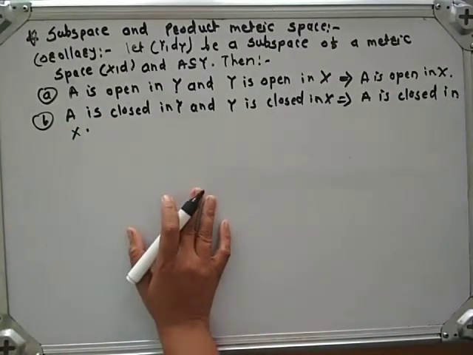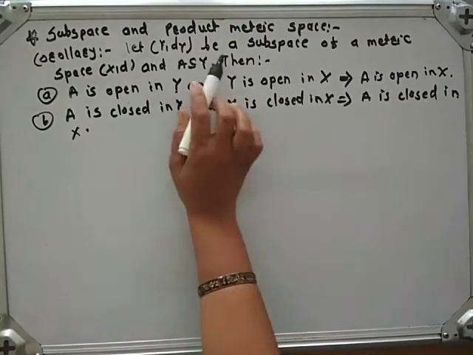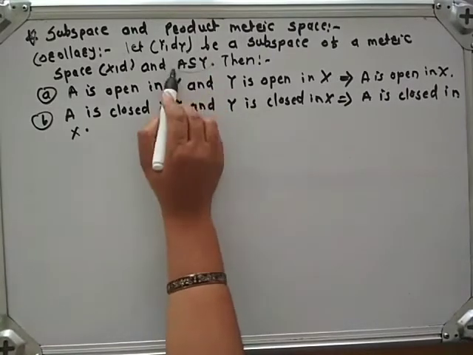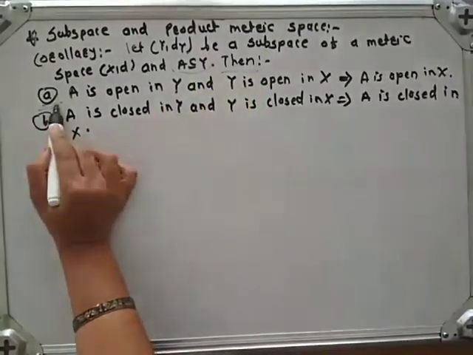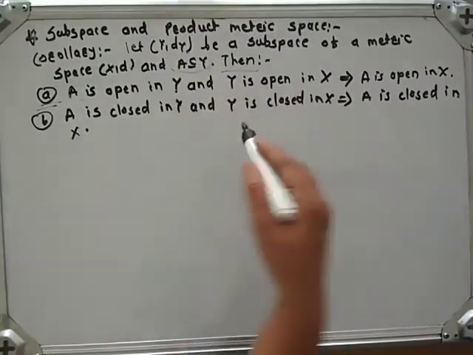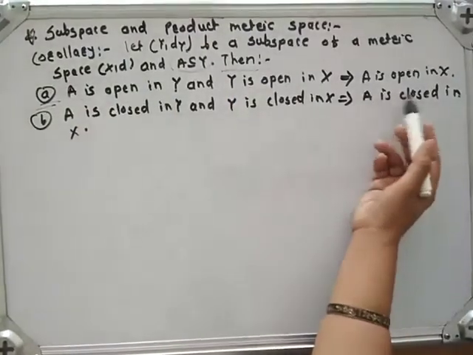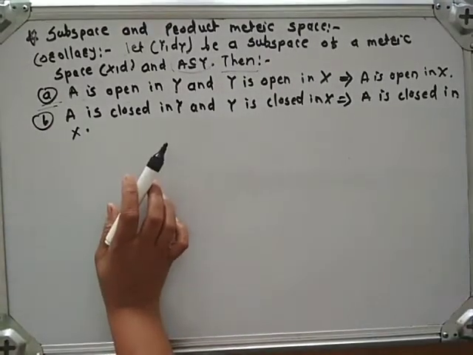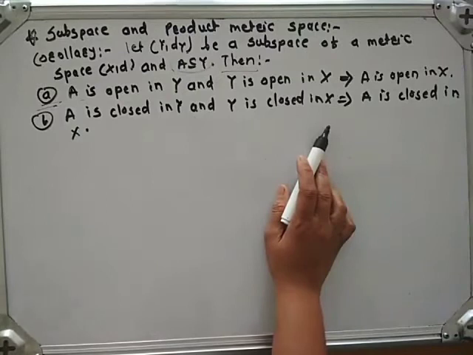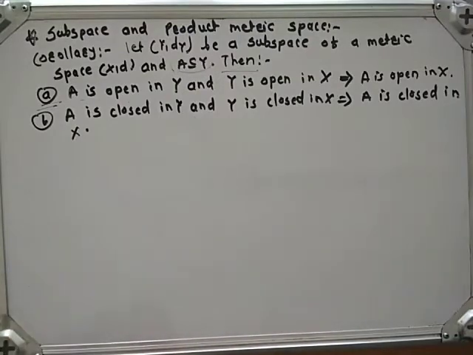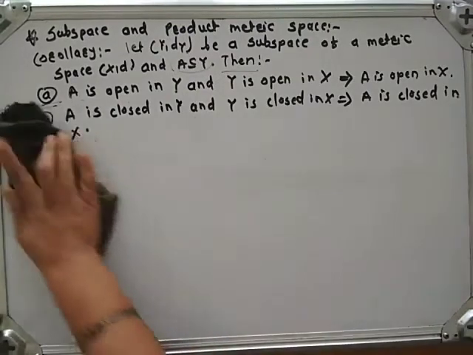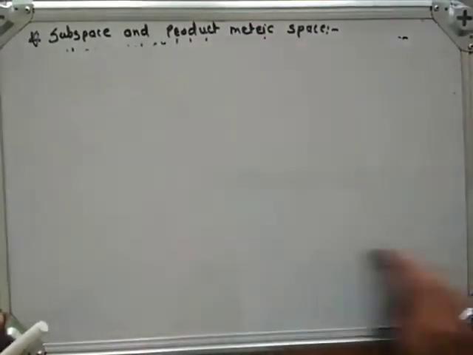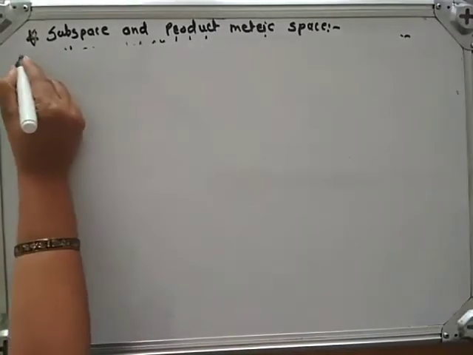Okay, what is the corollary? Let (Y, d_Y) be a subspace of a metric space (X, d) and A is a subset of Y. Then the first part is A is open in Y and Y is open in X implies A is open in X. And the second part is A is closed in Y and Y is closed in X, then A is closed in X. Okay, let us see one theorem. The statement of that theorem is